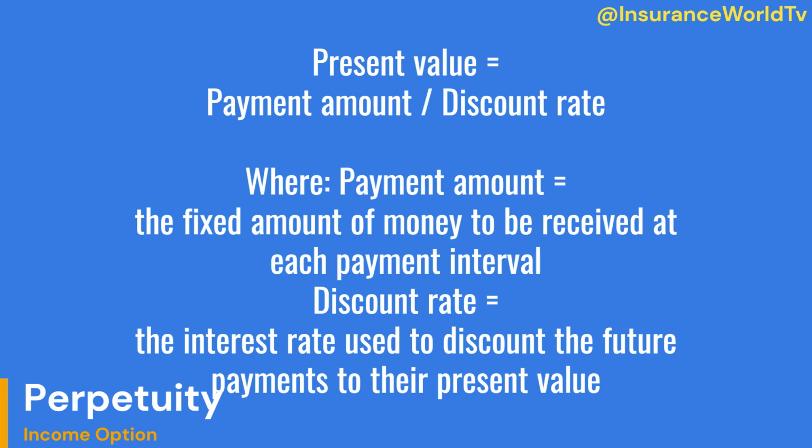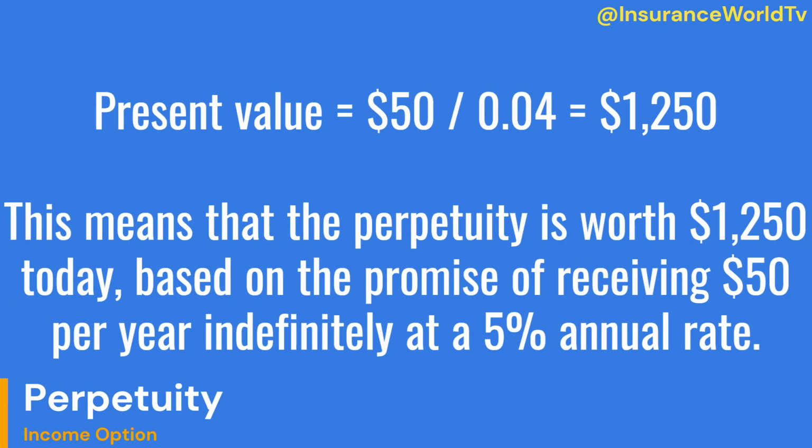For example, if you wanted to calculate the present value of the perpetuity described above, assuming a discount rate of 4%, the calculation would be present value equals $50/0.04 equals $1,250. This means that the perpetuity is worth $1,250 today, based on the promise of receiving $50 per year indefinitely at a 5% annual rate.